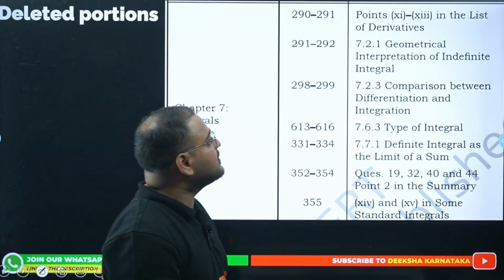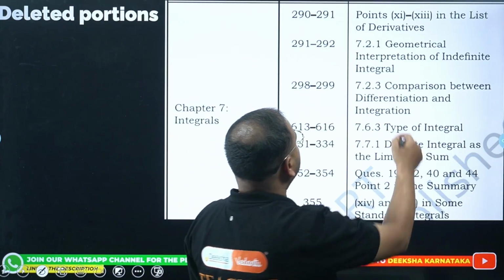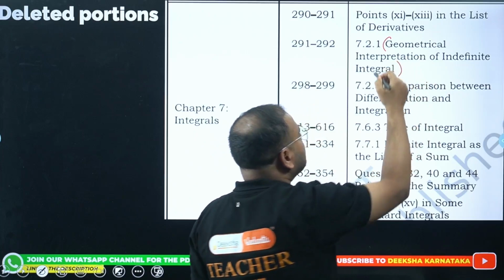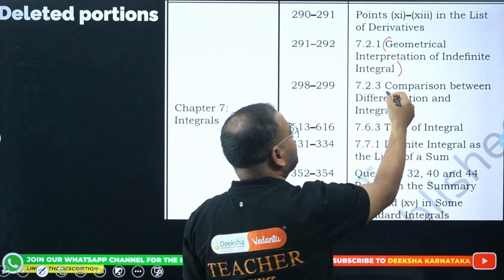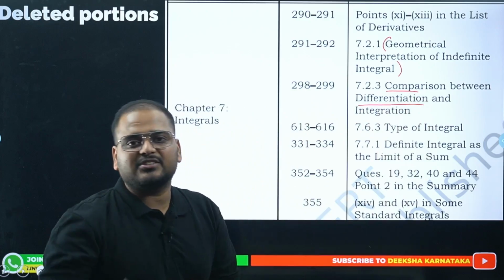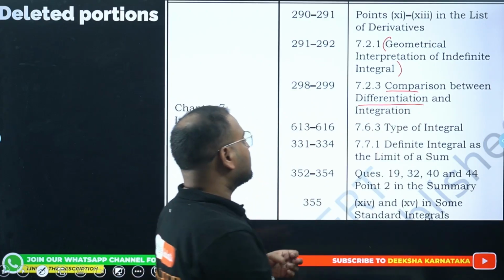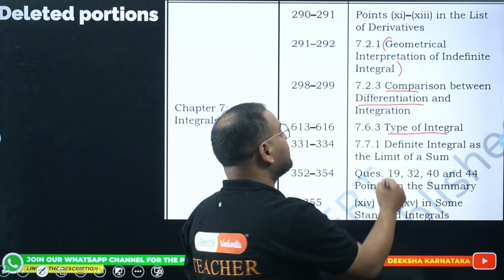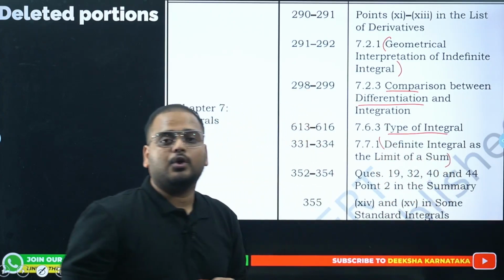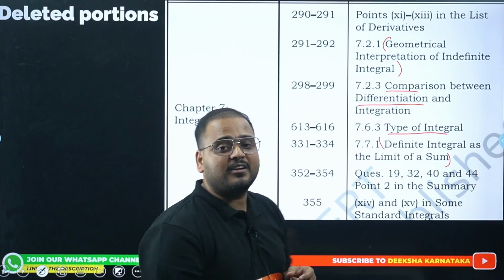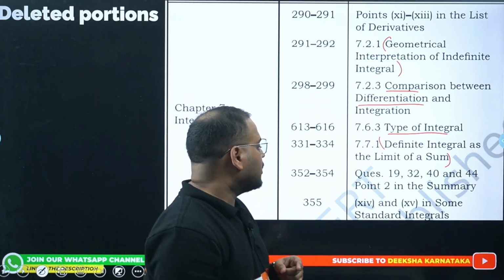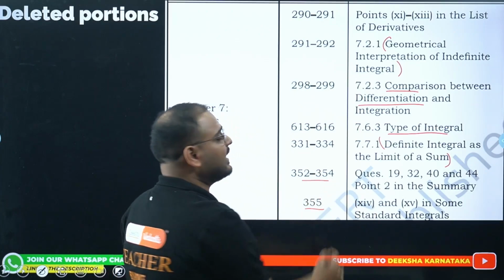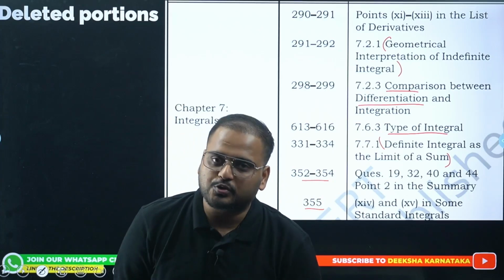So basically concept wise, tangents and normals of 6.4 is cut off from your portions, okay. Integrals, you have this removed, okay. Geometrical interpretation of indefinite integral, that is not there. Comparison has been also removed with the differentiation. The comparison of differentiation and integration, that also has been removed. Type of integral 7.6.3. Definite integral as limit of a sum is also not there anymore, okay. Just to find definite integral now as a limit of a sum, that also is not there, okay. Now cross reference the other pointers with page numbers, please, and mark it cut off or deleted from your portions, okay.